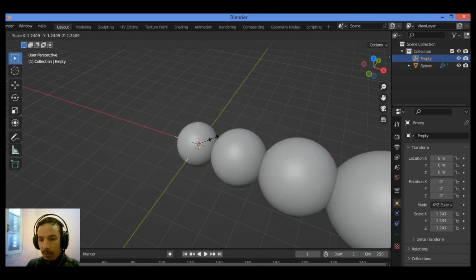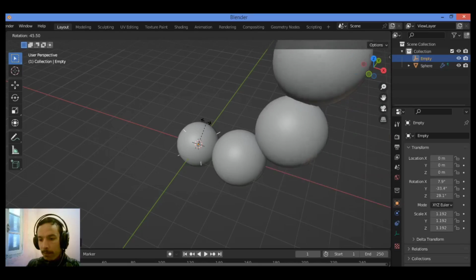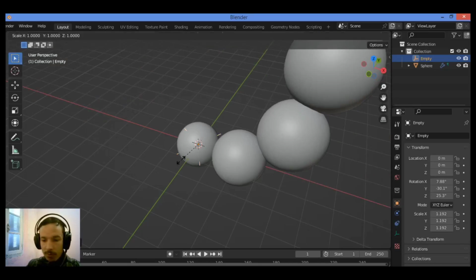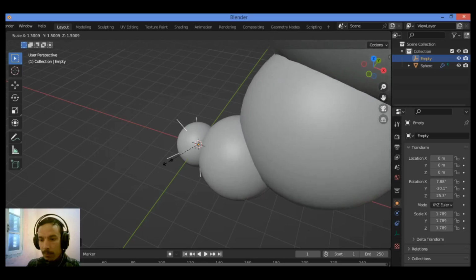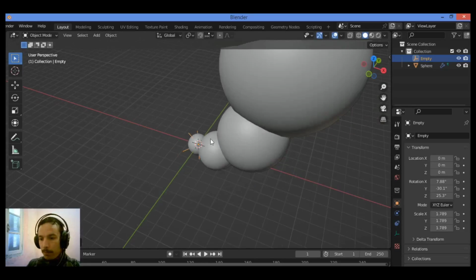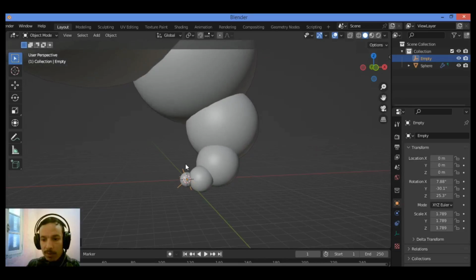Also you can scale like this, and you can rotate it to make this shape. I want to scale it just a tiny bit, just like this, and you have created this amazing shape.